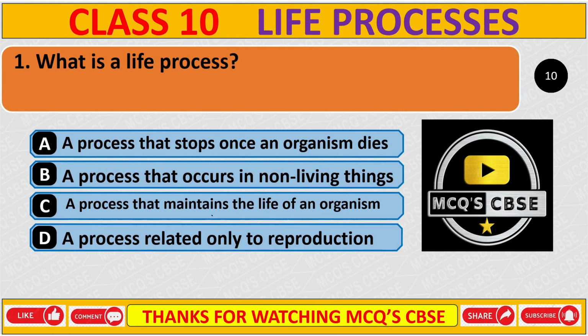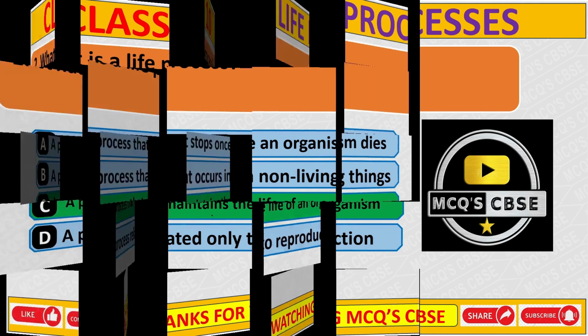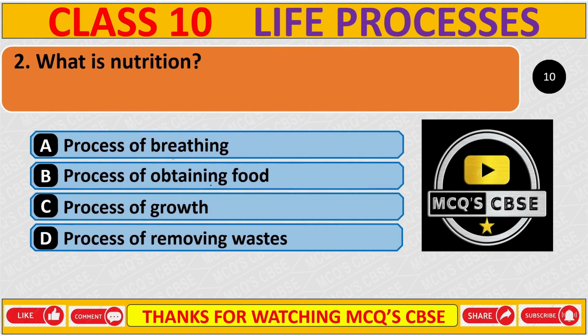What is a life process? And the correct answer is C, a process that maintains the life of an organism. What is nutrition?